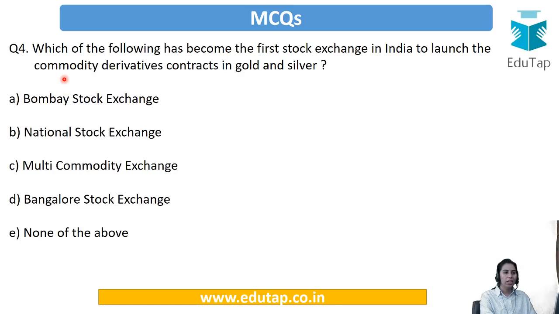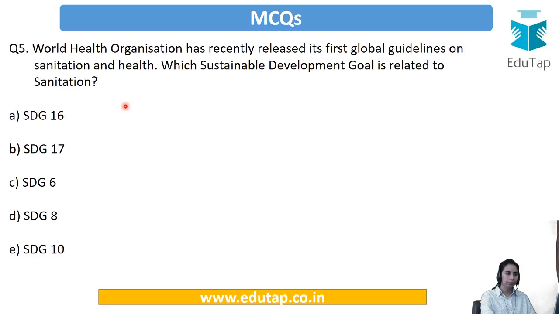Which of the following has become the first stock exchange in India to launch commodity derivative contracts in gold and silver? Now this is also relevant particularly from the finance section. Just try and solve it. Is it Bombay Stock Exchange, National Stock Exchange, Multi Commodity Exchange, Bangalore Stock Exchange or none? So we had seen our answer is Bombay Stock Exchange.